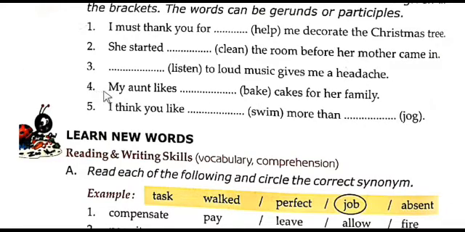Then fourth one: my aunt likes dash cakes for her family. What type of cakes is that? Baking. So bake is the verb. When you add the ing form to the main verb bake, it becomes baking. So my aunt likes baking cakes for her family. Then the fifth one: I think you like dash more than dash. Jog, swim is there. It becomes swimming. I think you like swimming more than jogging. See, swimming and jogging are the gerunds here.